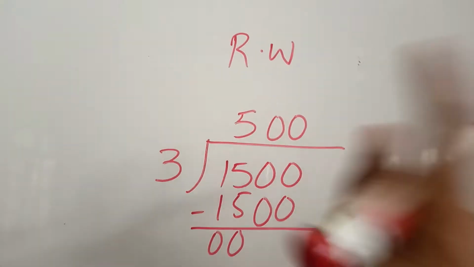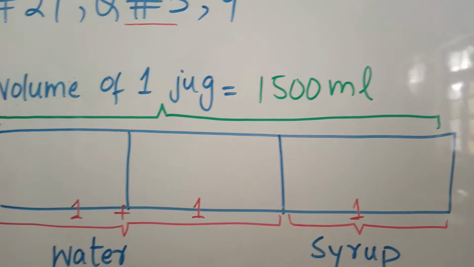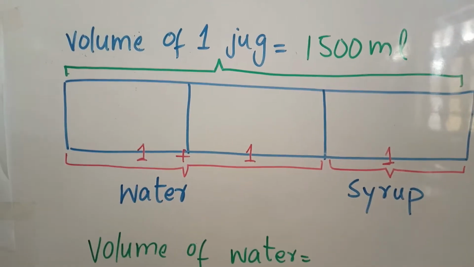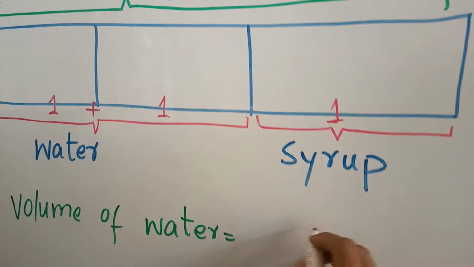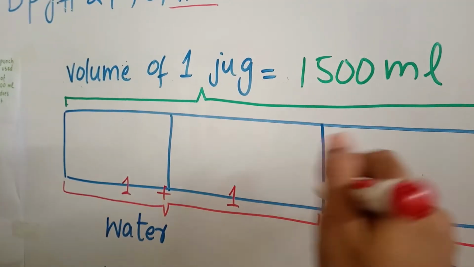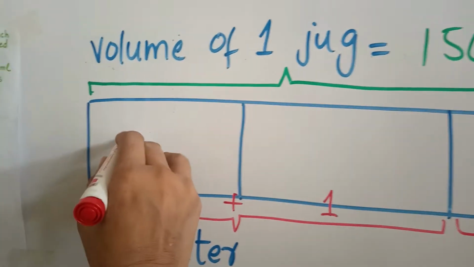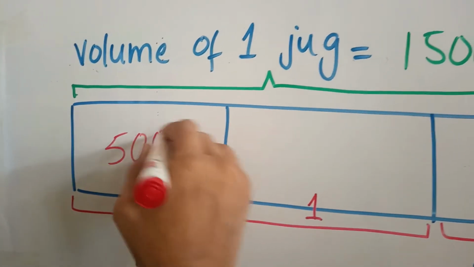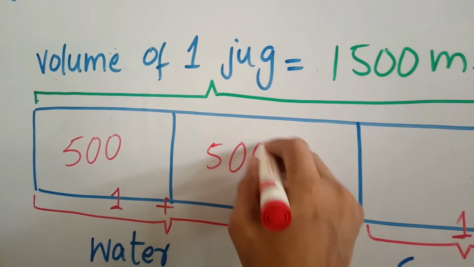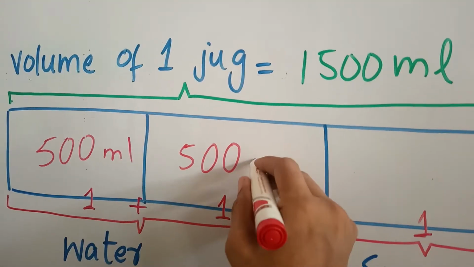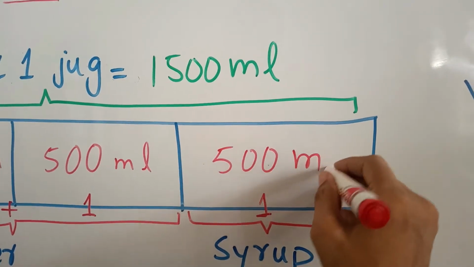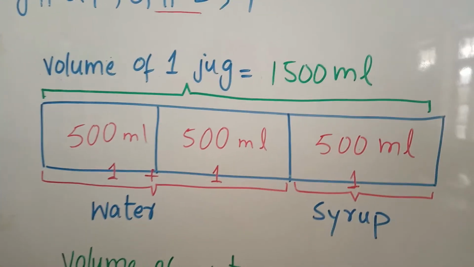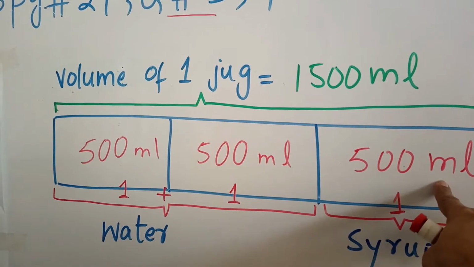Now it is the 1 portion. Now see the diagram again. After dividing 1500 by 3, we have got 1 portion of 500 milliliters, or 500 ml, and every portion contains 500 ml.